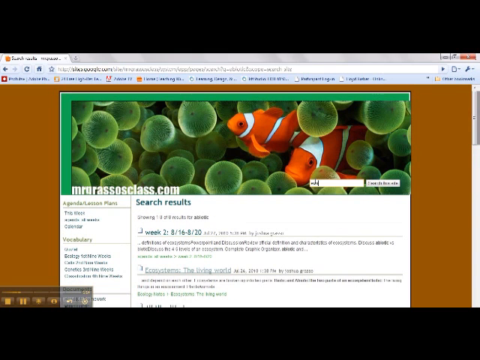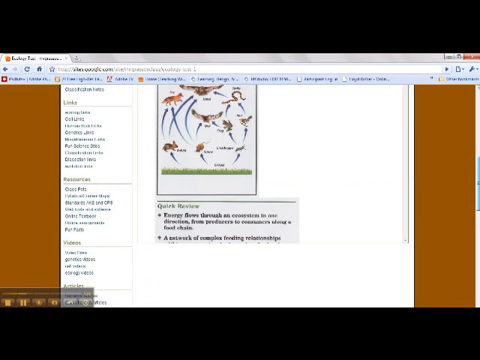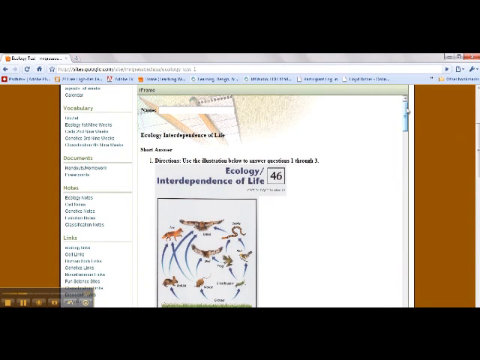Or I actually made an ecology test. I just haven't linked it yet. So let's put that there. Just to show you an example of how my practice test will work. Here we go. Okay. So this is going to be an example of a practice test that you can actually come on and answer the questions. And it's in this little frame here. It was the only way to get it to work.